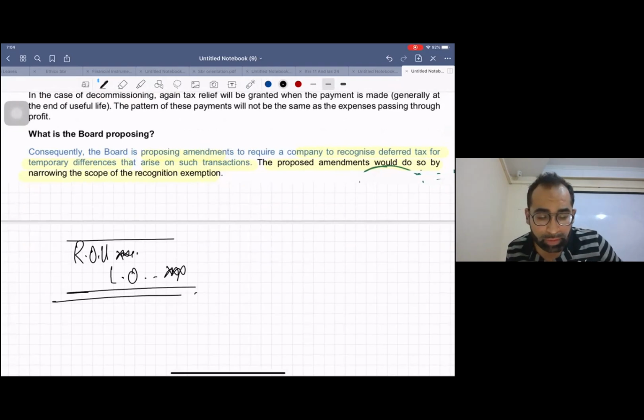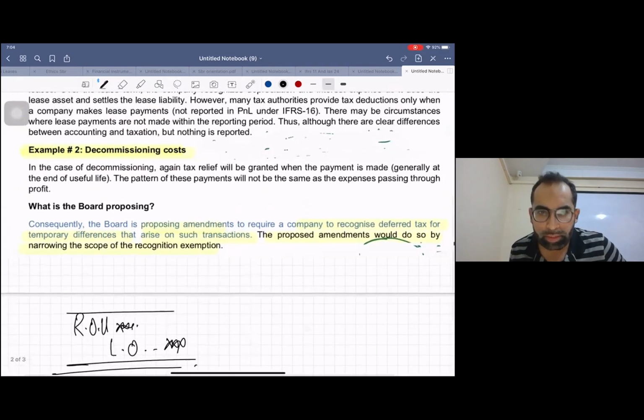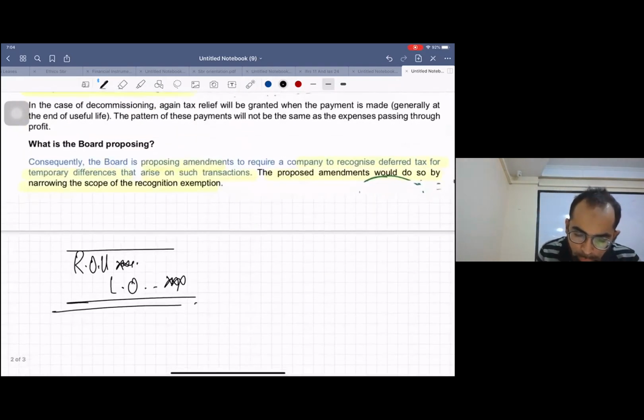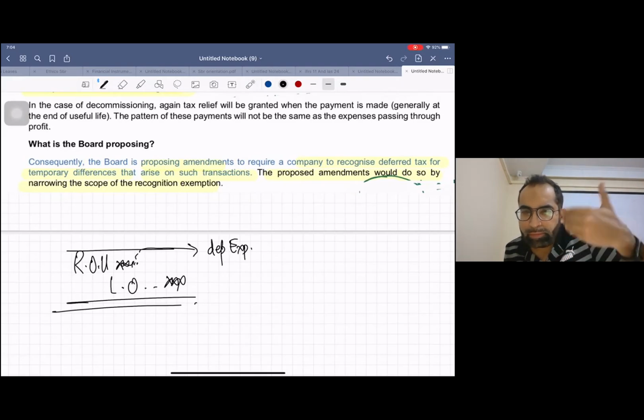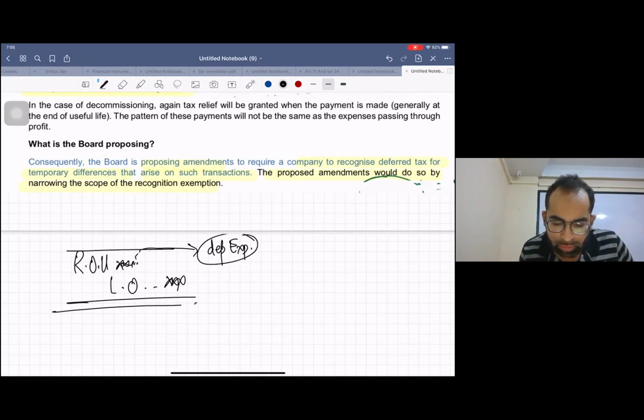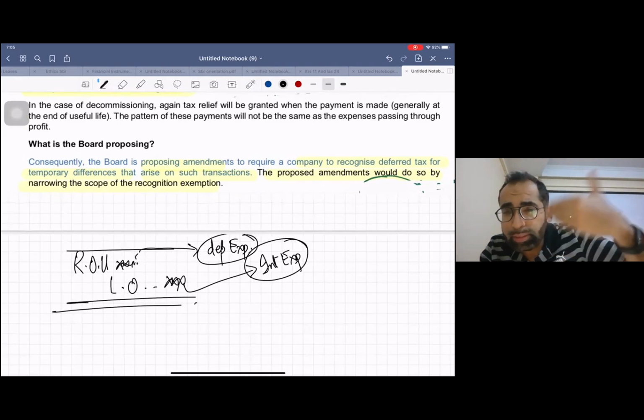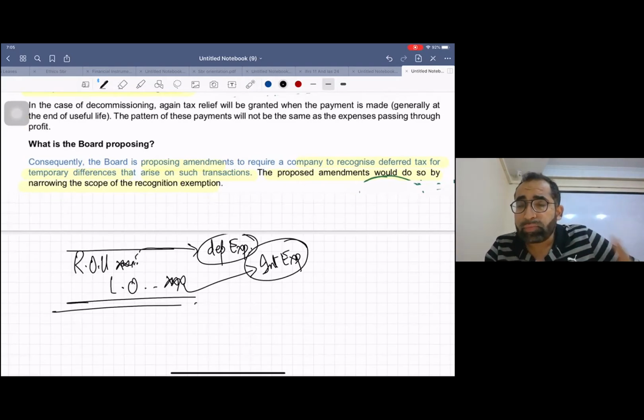Now, what do we do in accounting? Open your eyes. We book depreciation expense right from day one. Whenever we start, we book depreciation expense on the ROU, and on the lease obligation we book interest expense. So yes, it affects your P&L from the next day.